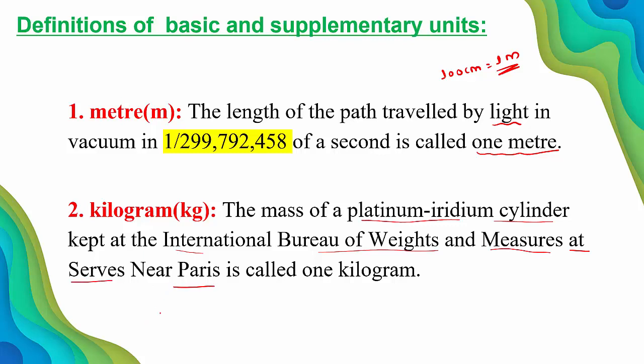What are they going to consider? The platinum iridium cylinder kept in the International Bureau of Weights, measured at Sèvres near Paris. And that mass of the platinum iridium cylinder is itself 1 kilogram.